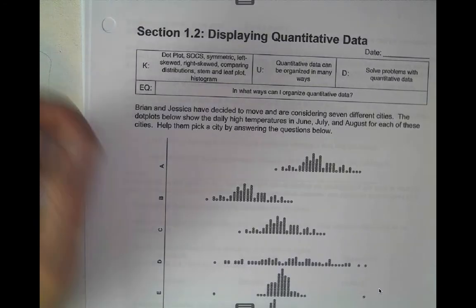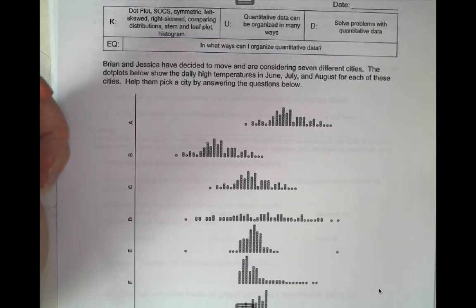Okay, here's another opportunity. Again, if we are in the classroom, I usually have you guys stop, talk about this with your neighbor, and think about what you think you should do here. So Brian and Jessica have decided to move and are considering 7 different cities. The dot plot showed the daily high temperatures in June, July, and August for each of these cities. Help them pick a city by answering the questions below.